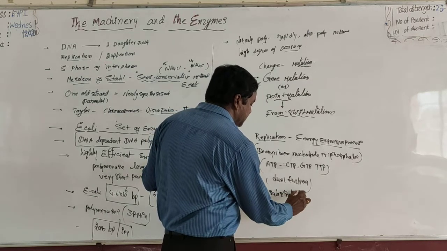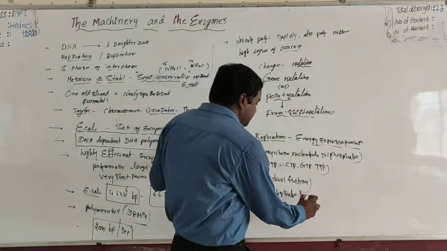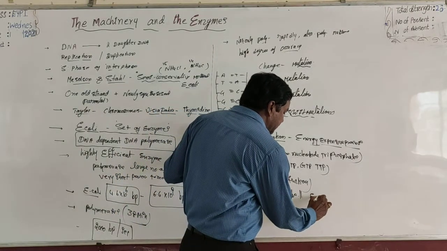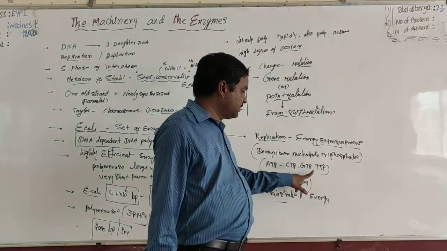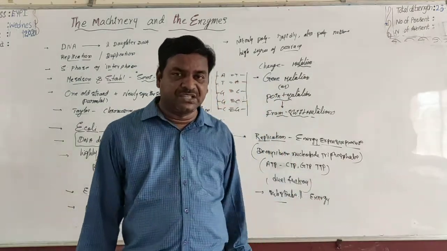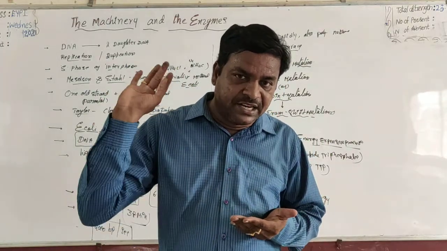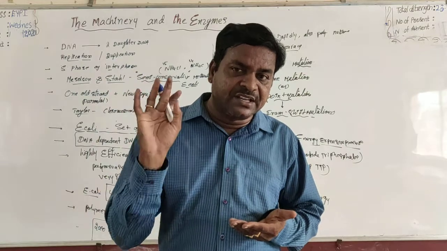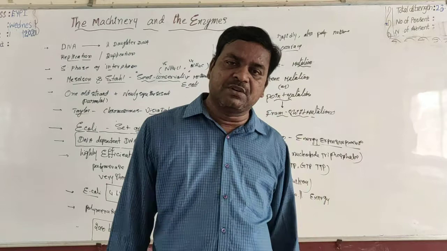On the other hand, they also provide energy. How do they provide energy? By the elimination of 2 extra phosphates. There are 3 phosphates, and 2 extra phosphates are eliminated. Such elimination of extra phosphates provides some amount of energy, as in adenosine triphosphate.